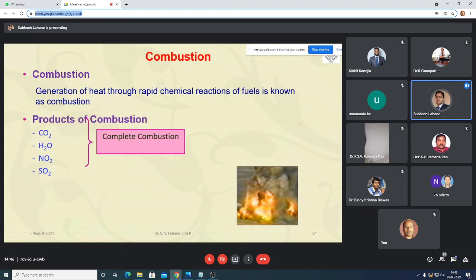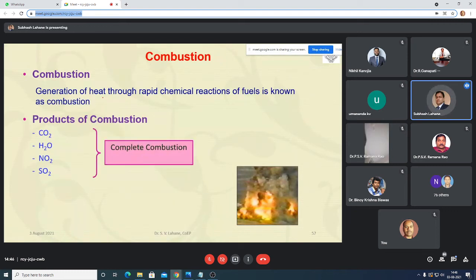So what is combustion? Combustion is generation of heat through rapid chemical reaction of fuel. That is the definition of combustion. And these are the products of combustion: CO2, H2O, NO2, SO2.